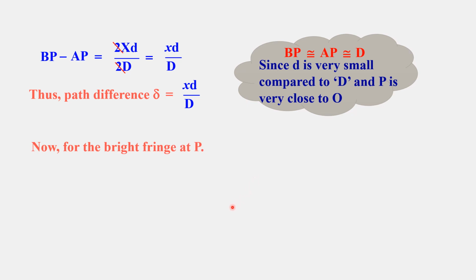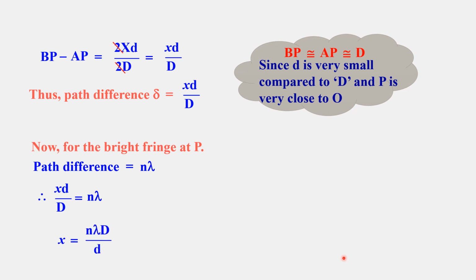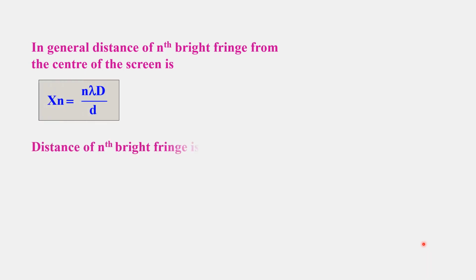Now for the bright fringes at P, the path difference can be taken as n lambda, an integral multiple of lambda. So xd divided by D is equal to n lambda. By this we can find x, that is n lambda D divided by small d. This is the equation for the distance x of the bright fringe. In general, the distance of the nth bright fringe from the center of the screen is xn equal to n lambda D divided by d.